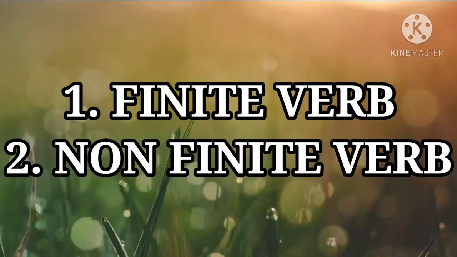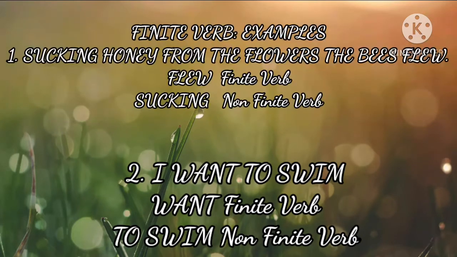There are two types of verbs, finite verb and non-finite verb. For example, sucking honey from the flowers, the bees flew. Flew is the finite verb and sucking is the non-finite verb. Another example is, I want to swim. Want is the finite verb. To swim is the non-finite verb.